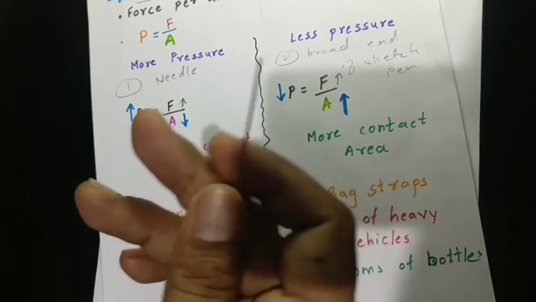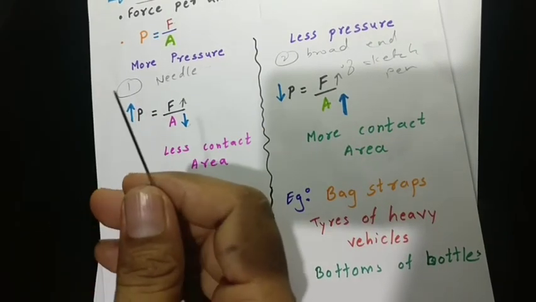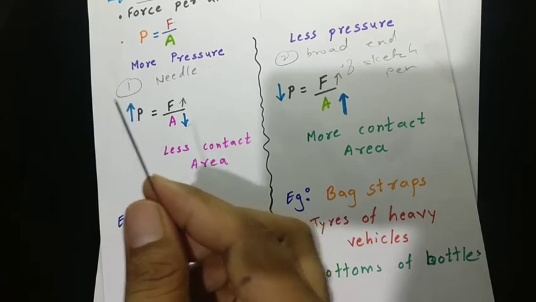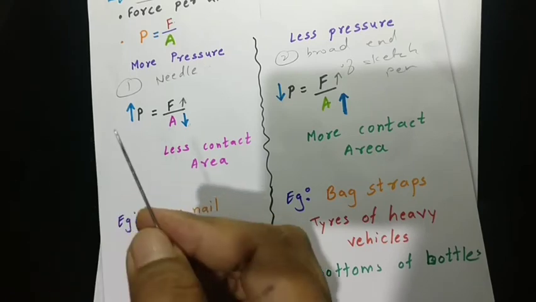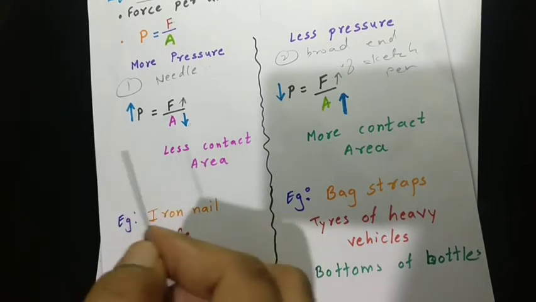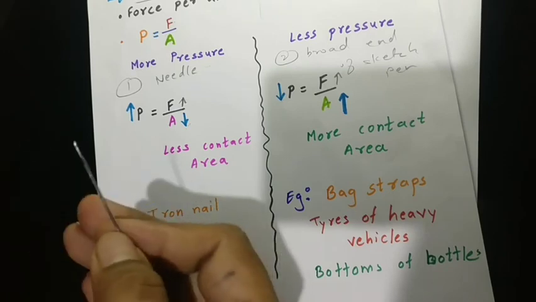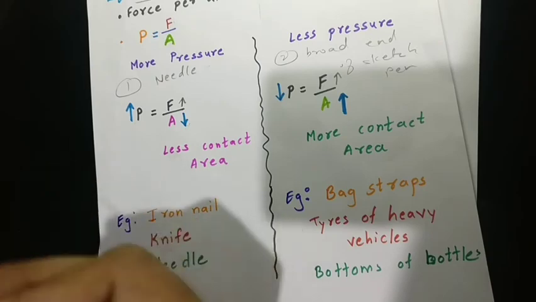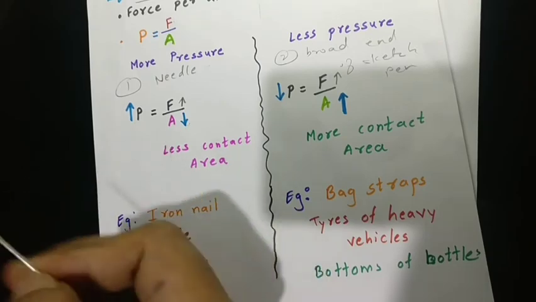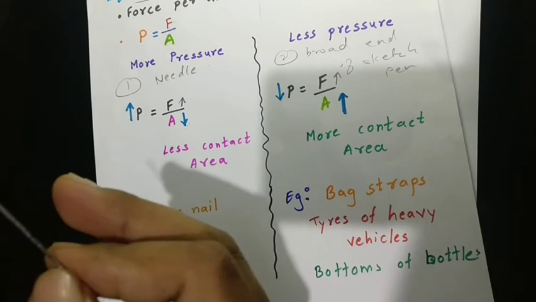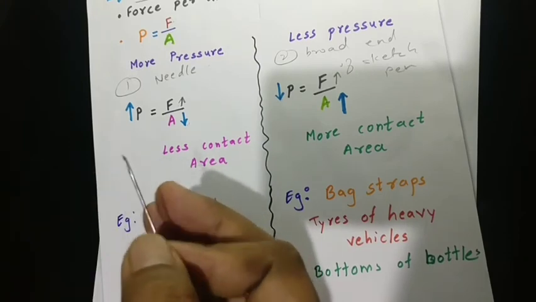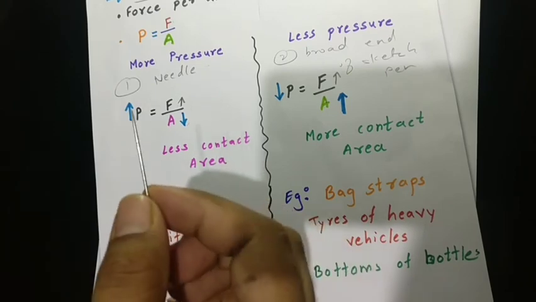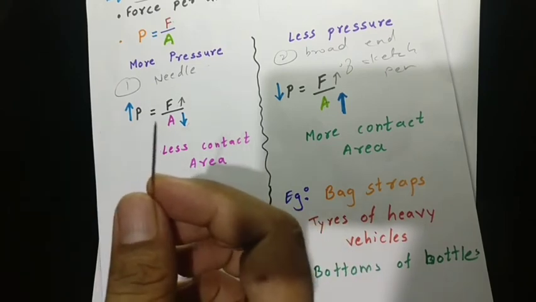You never use this broad end, right? The broad end has more contact area. More contact area creates less pressure, and wherever less pressure is created, you need to apply more force. To produce more force, you need to apply more energy, and that then leads to more pressure. So ultimately energy is wasted in this case. So what you have to do is use the area that is very narrow.